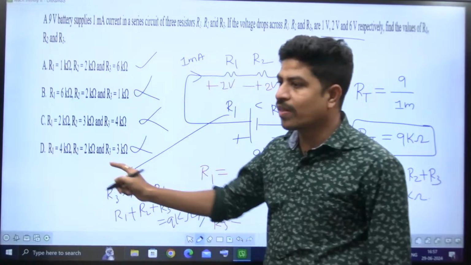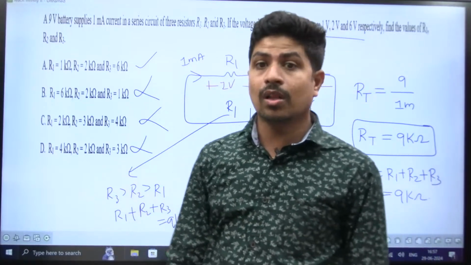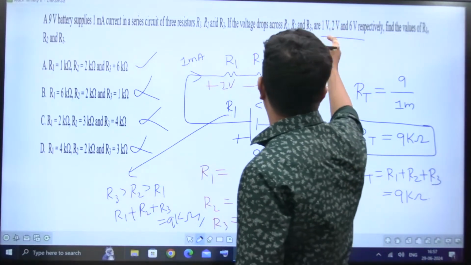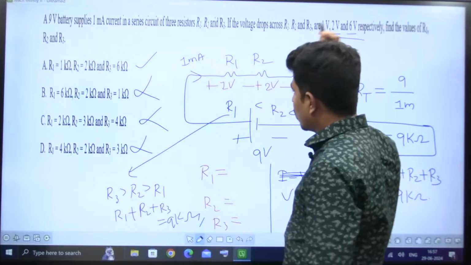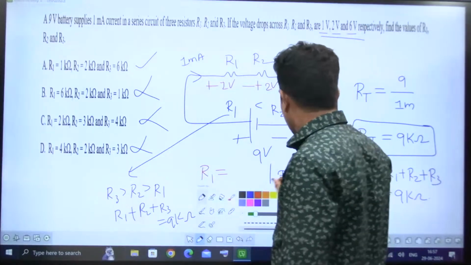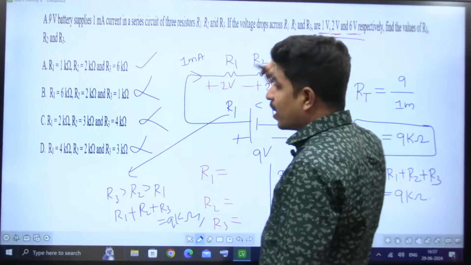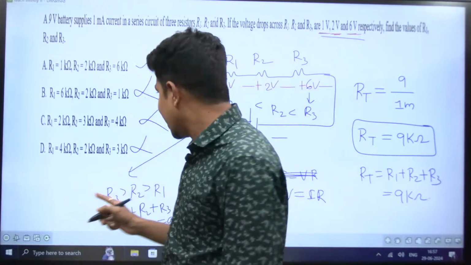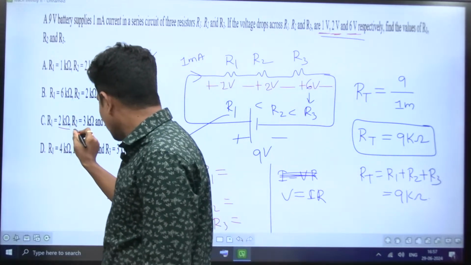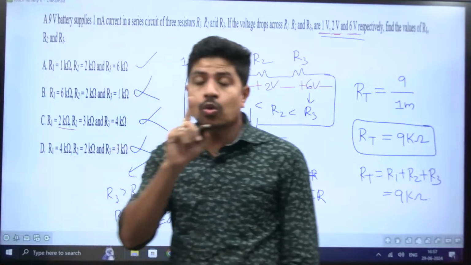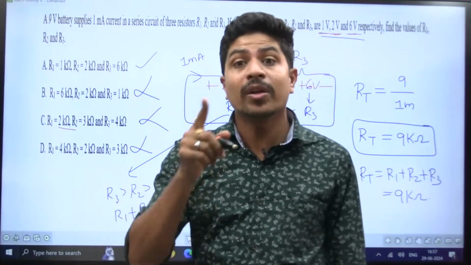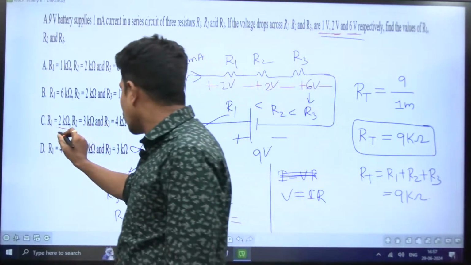I didn't see that. Voltage drops are not matching. What are the voltage drops? 1 volt, 2 volt, 6 volt. Sorry, I forgot to see this one. If 1 milliampere of current is flowing, will this 2 kilo ohm give 1 volt? No. 2 kilo ohm into 1 milliampere will be 2 volt.